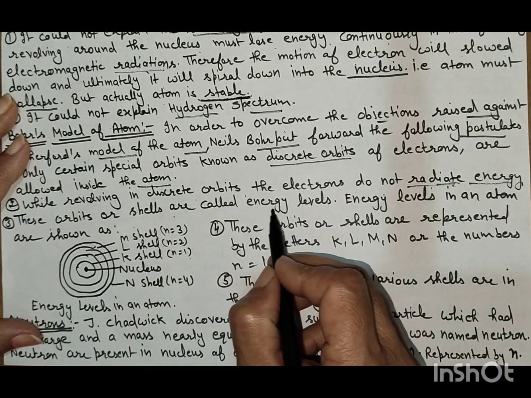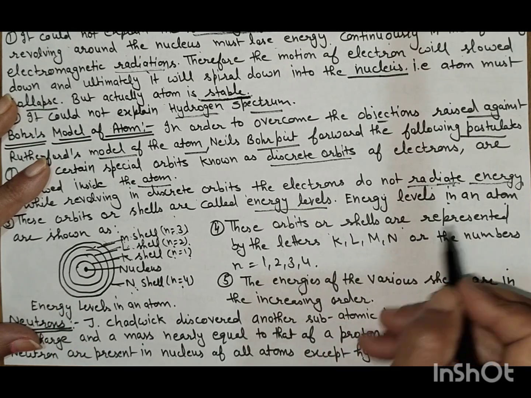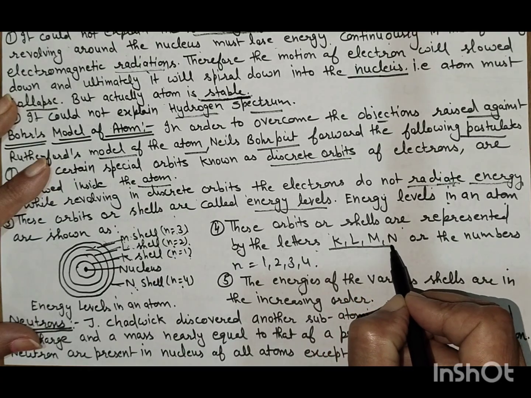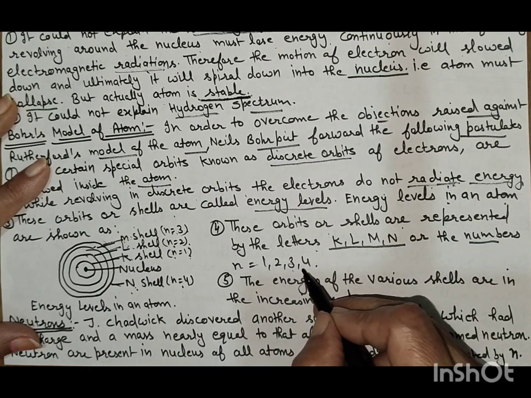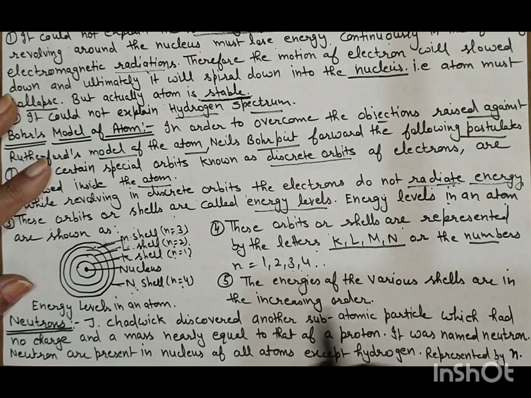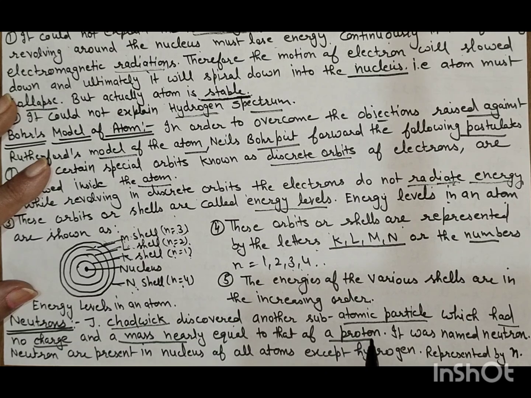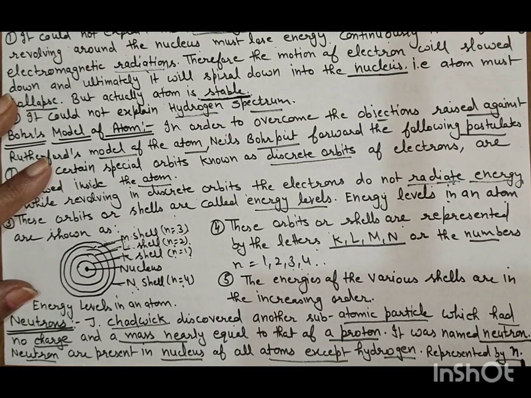These orbits or shells are called the energy shells. These orbits or shells are represented by the letters K, L, M, N or the numbers 1, 2, 3, 4. The energies of the various shells are in increasing order. Now the neutrons. J. Chadwick discovered another subatomic particle which had no charge and a mass nearly equal to that of the proton. It was named the neutron. Neutrons are present in the nucleus of all atoms except hydrogen.